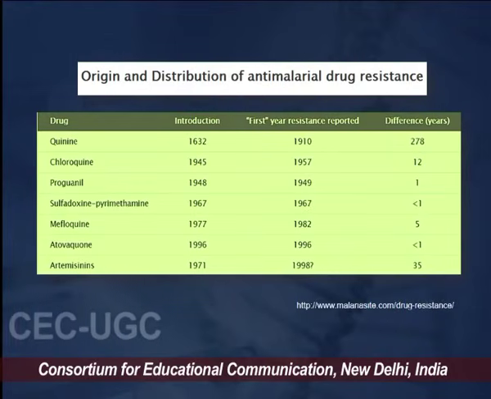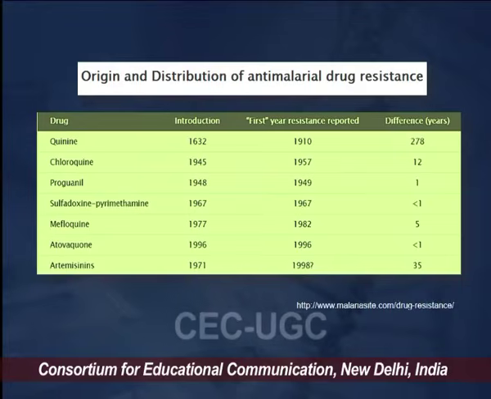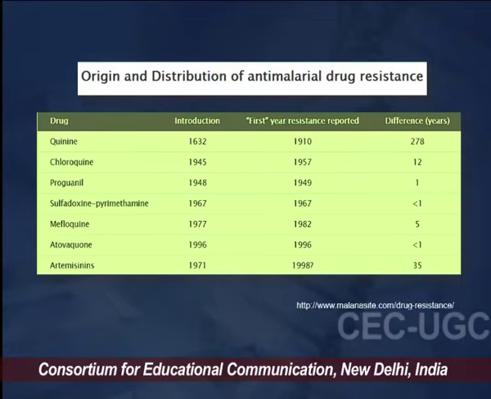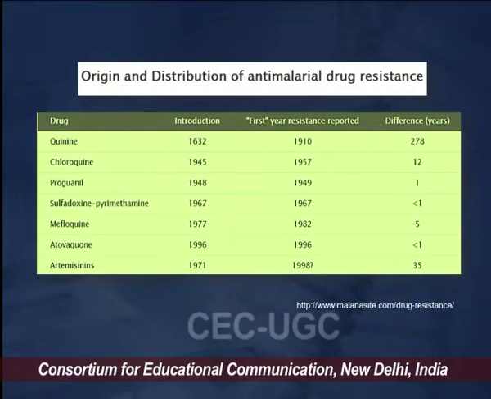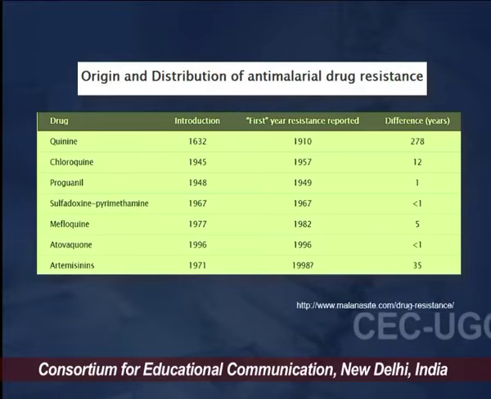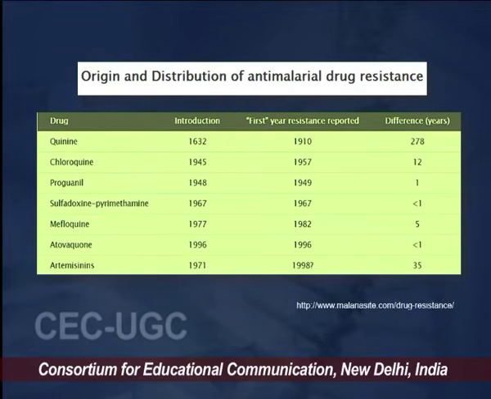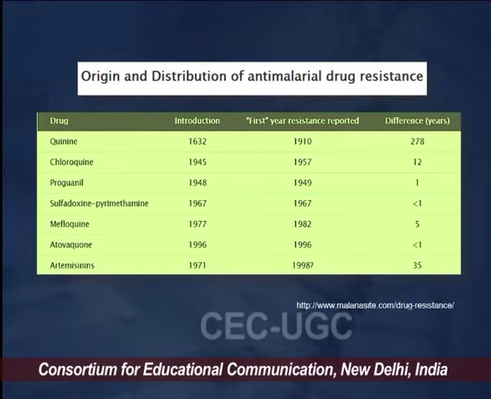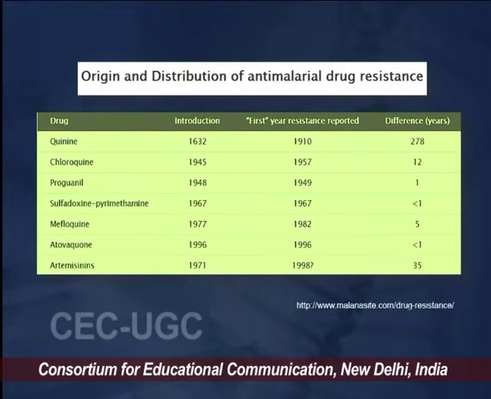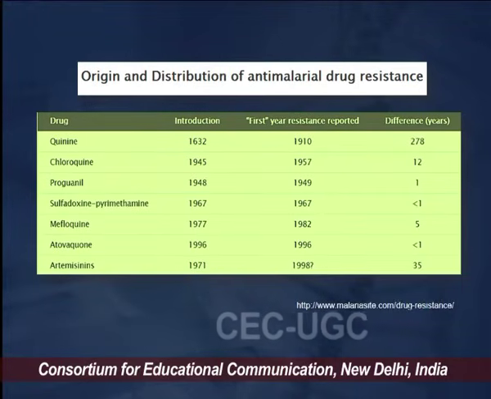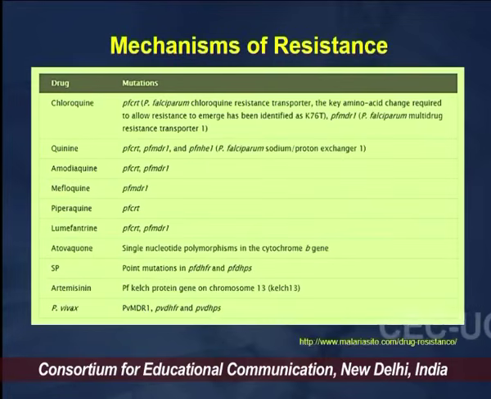Now, this is a tabular representation which is showing when the drugs came into the market, how the distribution went into the picture, and in which year the drug resistance happened for that particular drug. So, we can see the drug resistance took the maximum time in the case of quinine. We know that quinine is a naturally occurring product from the trees. So, more than 270 years it took for the parasite to develop a resistance against quinine, while most of the other drugs are synthetic drugs.